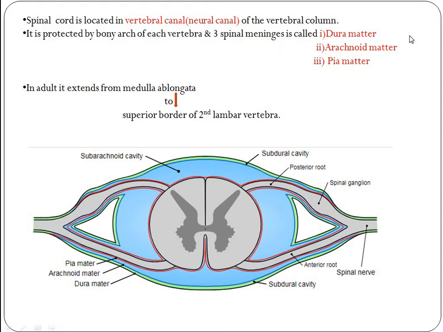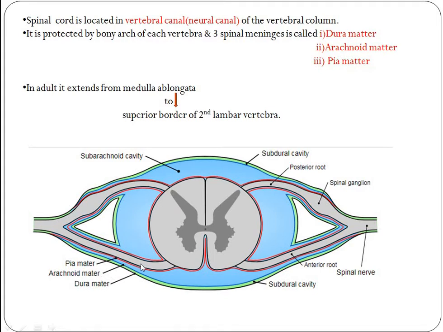First, the dura mater is the outermost layer of the spinal meninges. It is a tough protective coating.